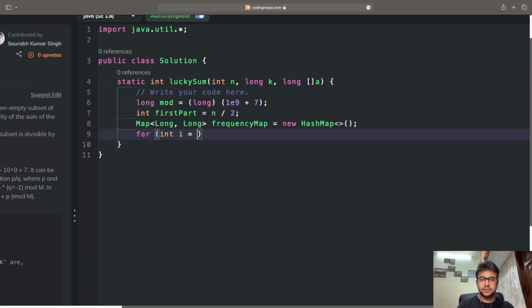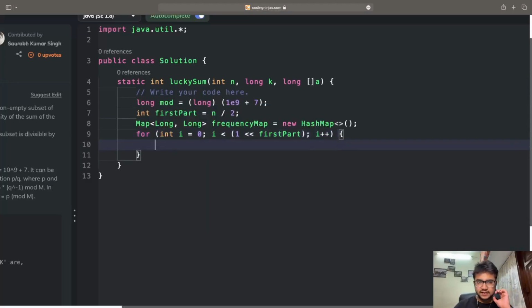So int i is equal to 0, i less than 1 left shift firstPart, i plus plus. Now what is the reason that I have written the loop like this? The reason is that I want to run my loop from 0 to 2 raised to the power of firstPart. To get 2 raised to the power of firstPart, I can just use left shift. Left shift is actually much faster for calculating powers of 2 because it's a binary number.